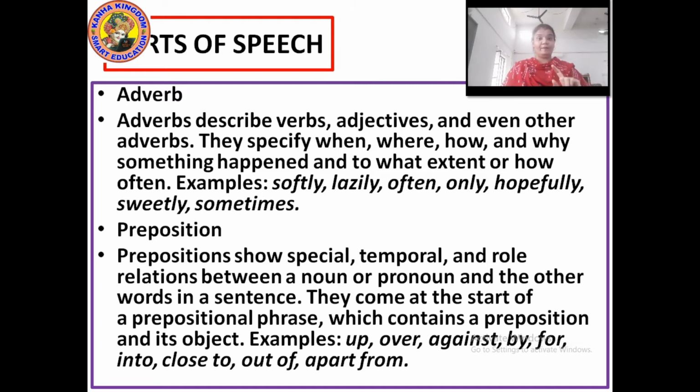So you have to understand that a preposition will never be followed by a verb. It will always be followed by a noun or a pronoun. Some examples of prepositions are up, over, against, by, for, into, close to, out of, apart from.